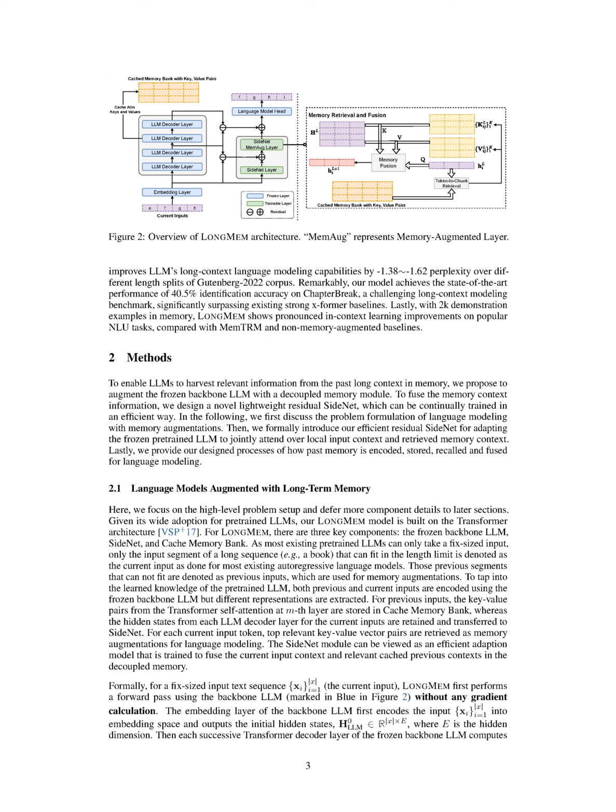Previous segments of the sequence that couldn't fit into the input are regarded as previous inputs and are used for memory augmentations. We use the frozen backbone LLM to encode both the current and previous inputs, but we extract different kinds of information from them. From the previous inputs, we take the key value pairs from the transformer's self-attention at a specific layer and store them in the cache memory bank. For the current inputs, we keep the hidden states from each decoder layer of the LLM and transfer these to the SideNet. The SideNet is trained to integrate the current input context with relevant cached previous contexts from the memory.